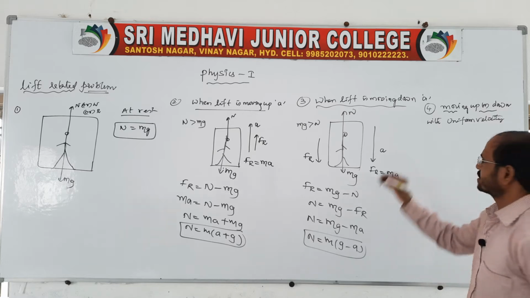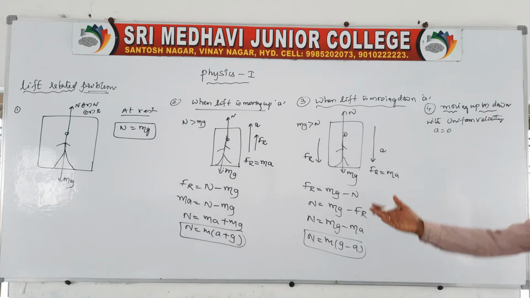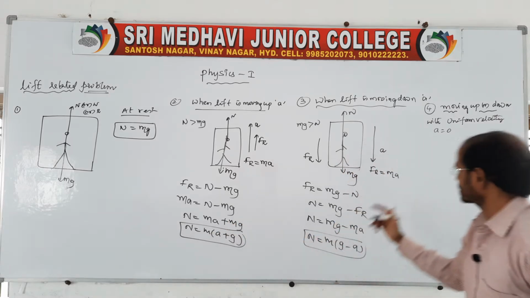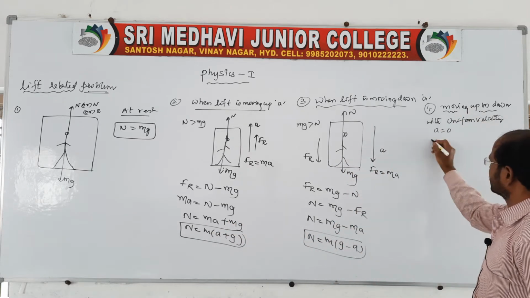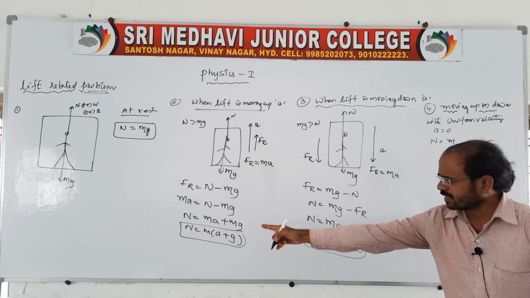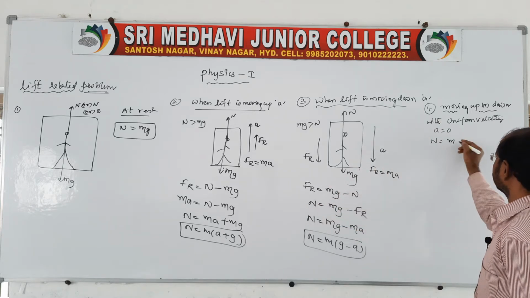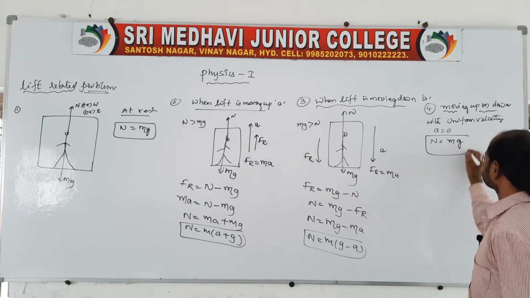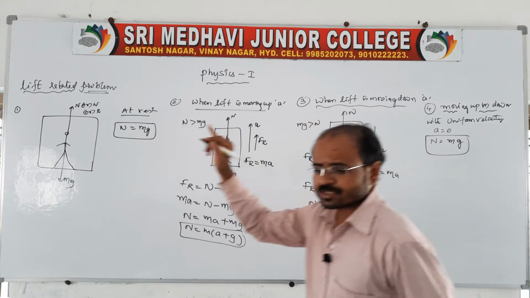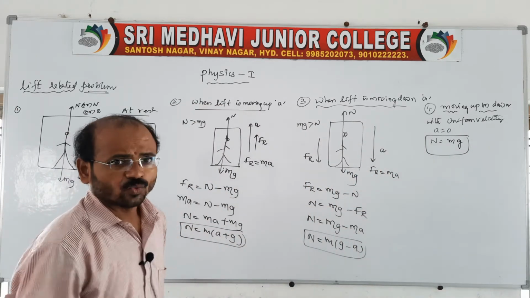So when there is no change in the velocity, acceleration will be 0. You can substitute anywhere, either this or this, moving up with uniform velocity. Therefore N is equal to m into a, and because moving up or moving down, anywhere you substitute a as 0. So ultimately we will get mg, because the lift is moving up or down with a uniform velocity.